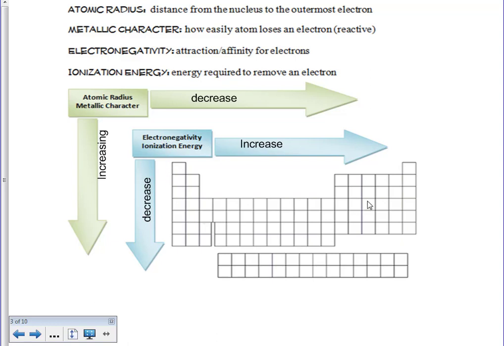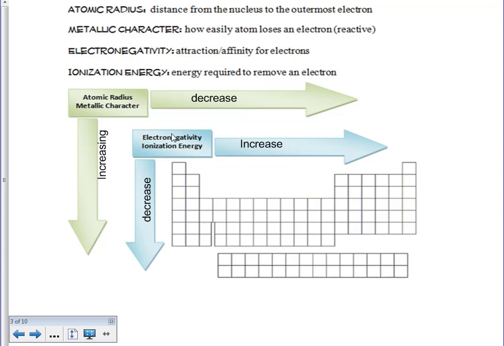Electronegativity, as you move from left to right, we know it's increasing. We're increasing electronegativity because of that force relative to size is causing an increase. Therefore, I can gain electrons most easily. The one element with the highest electronegativity we know is going to be fluorine. If you look at Table S, it has a value of 4.0.